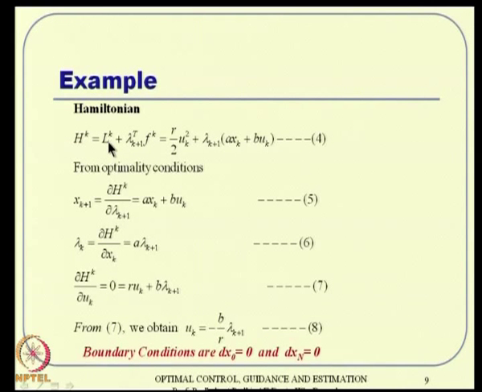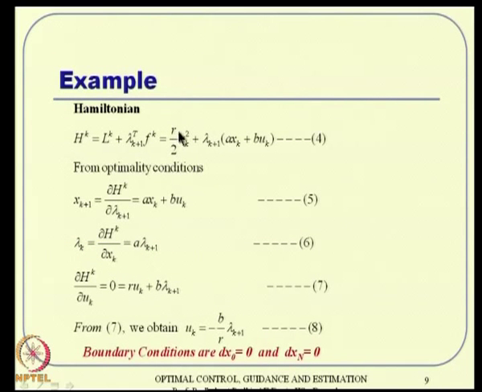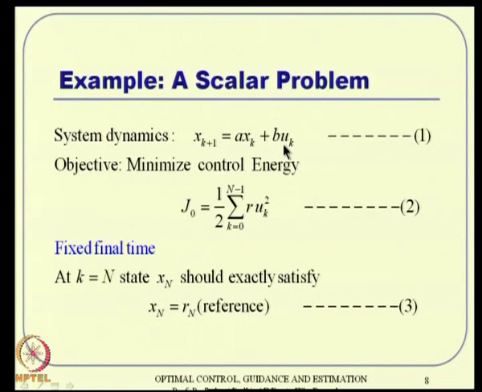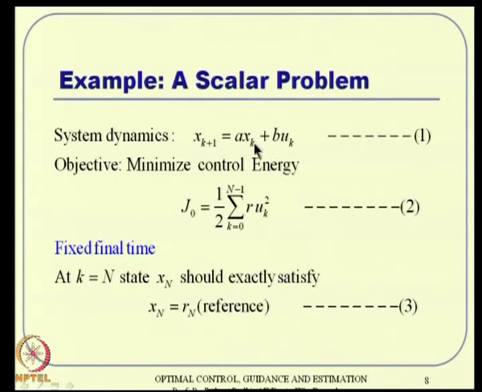H k is nothing but L k plus lambda k plus 1 transpose times F k. With L k, you can substitute half of r times u k square, plus lambda k plus 1, there is no transpose because it is only a single equation here, times x k plus b u k, from the system dynamics. That is the definition. And from the optimality conditions, we have the state, co-state and optimal control equations. The state equation is x k plus 1 equals a x k plus b u k, the same state equation that we started with.